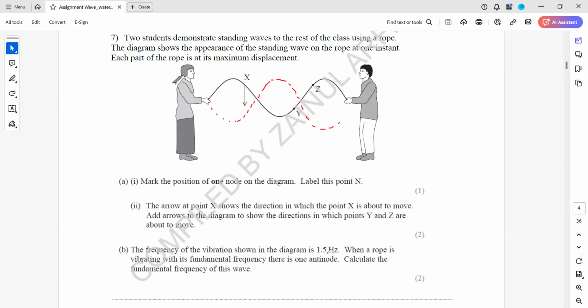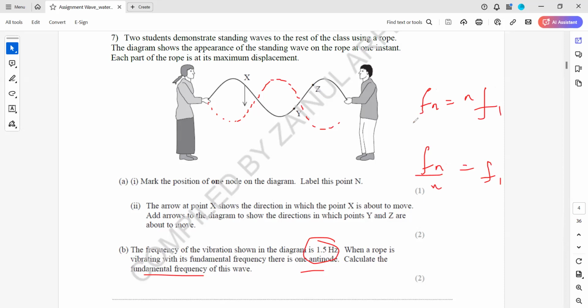Then the frequency of the vibration shown is 1.5 hertz when the rope is vibrating with its fundamental, with one antinode. Calculate the fundamental frequency. So what is the relation? Fn equals n f1, meaning the frequency with n loops or nodes is n times the original one. So Fn divided by n will give us the first frequency.